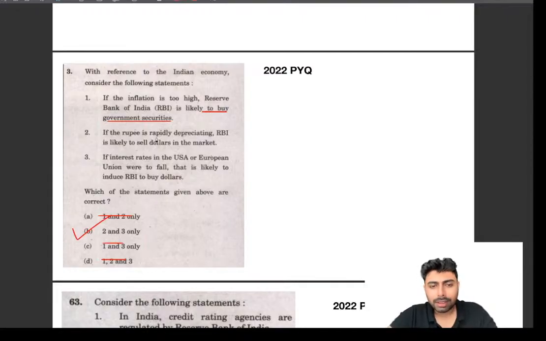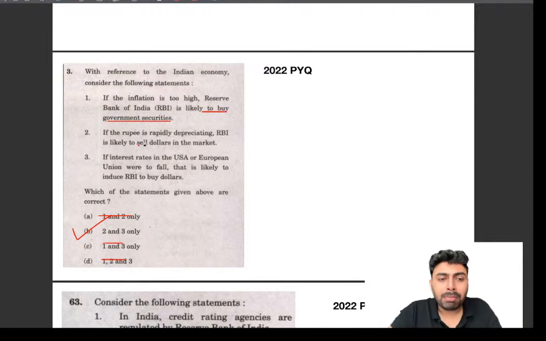Again, the second one: if the rupee is rapidly depreciating, RBI is likely to sell dollars in the market. If instead of selling, UPSC may give it next year as buy. Pay close attention, underline and think. Don't connect multiple statements and multiple concepts in the first question of the economy part. First, read the statement.